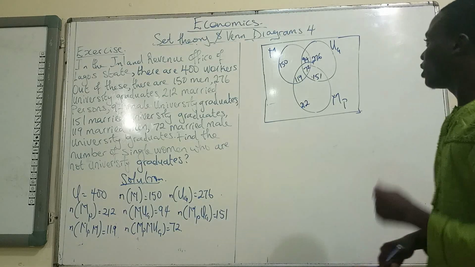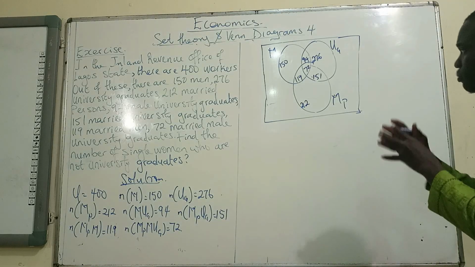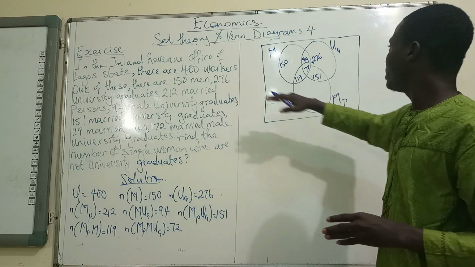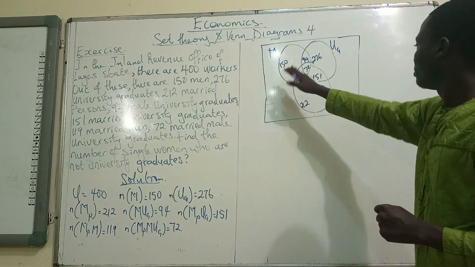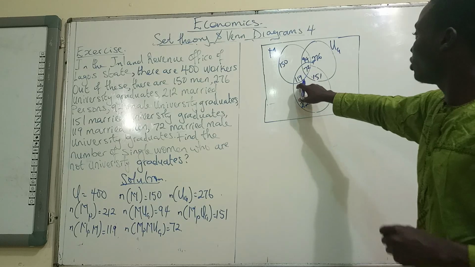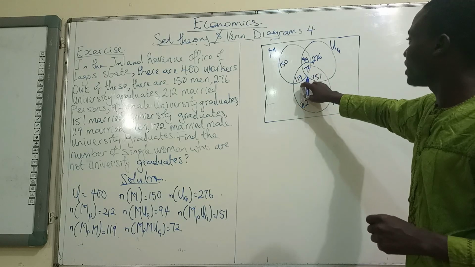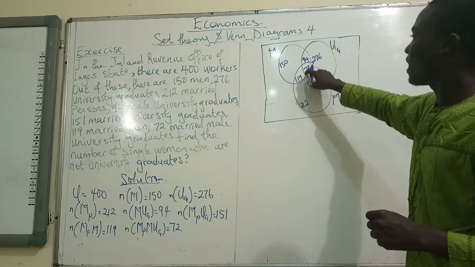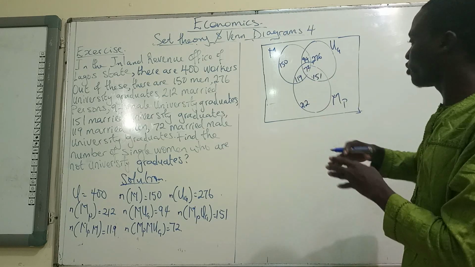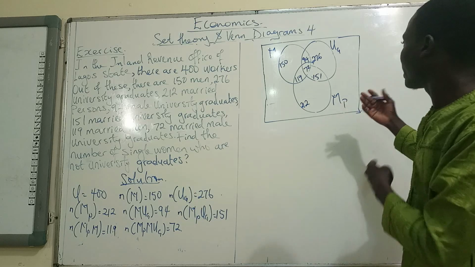So how do we do that? We have to get the value for men only, undergraduates only, married persons only, and then we have to get married men only, because some of these 119 people also belong to this place. So some of these 119 people are undergraduates. So we have to look for the onlys like that.